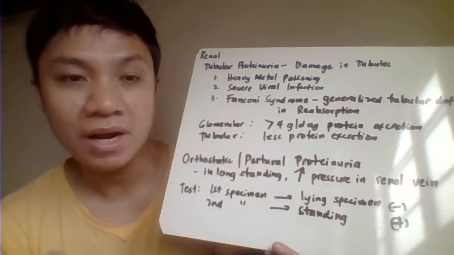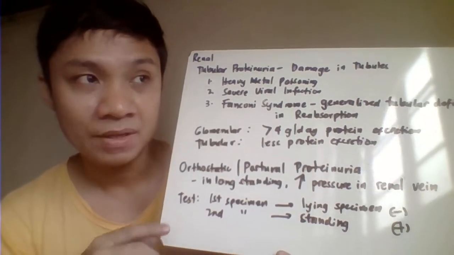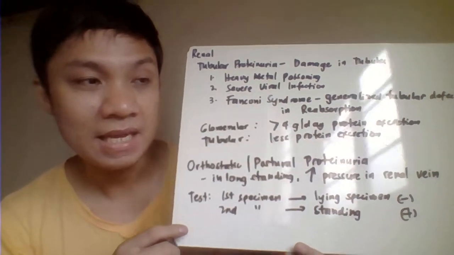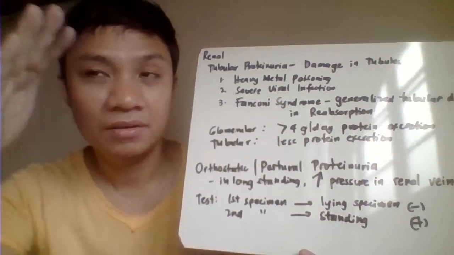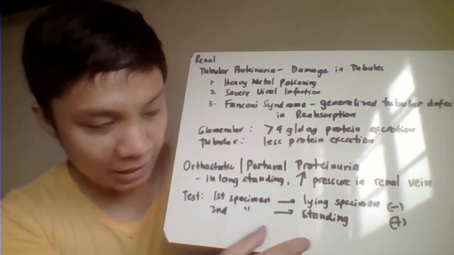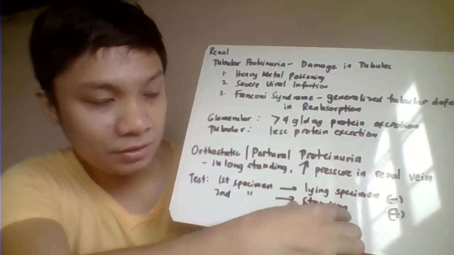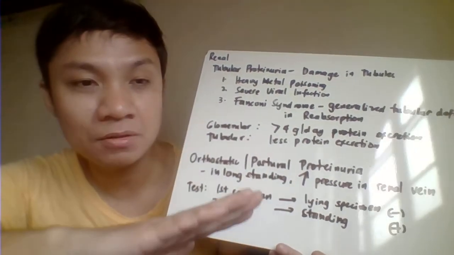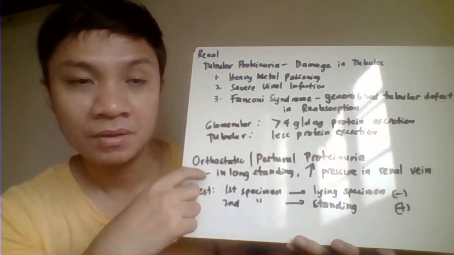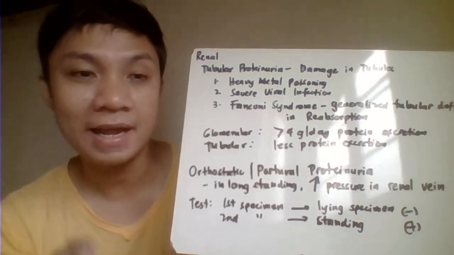Then, after several hours, kukunin mo siya ulit ng sample mo that becomes your second sample. And that second sample here represents your specimen in the vertical position. Nakatayo na siya. So, pag ang first specimen mo, pag nakahiga pa siya, negative ang result mo, tumayo na siya, nag-positive ang result mo, so that would identify your orthostatic or postural proteinuria na nangyayari lang pag nakatayo ang patient natin. Especially pag sobrang tagal niyang nakatayo.